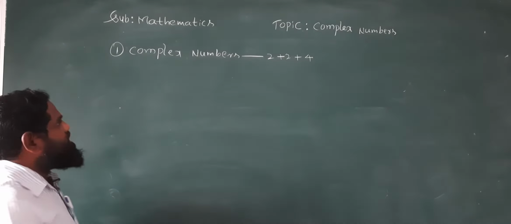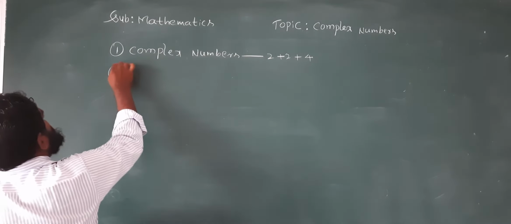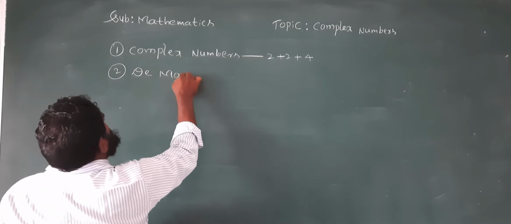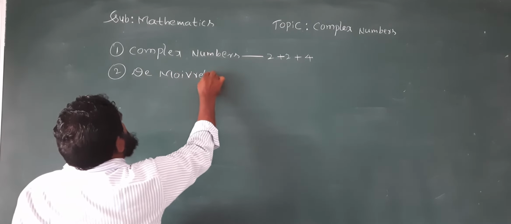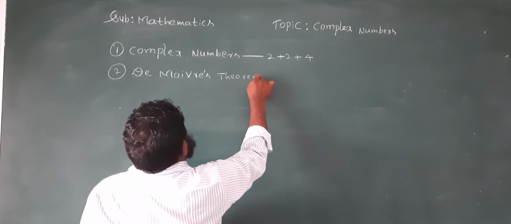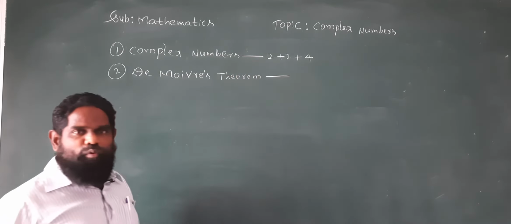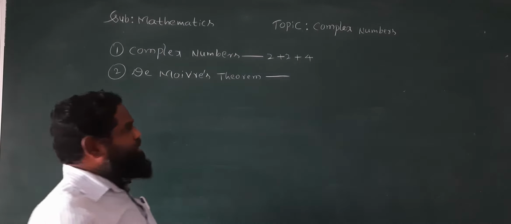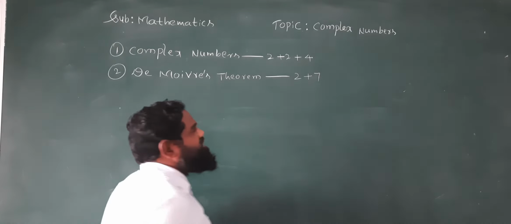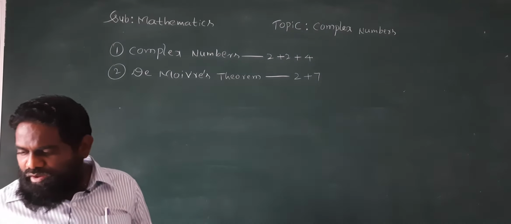Next, De Moivre's theorem. It has marks 2 plus 7. One 2 mark question and one 7 mark question will come.